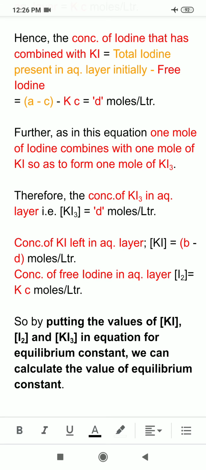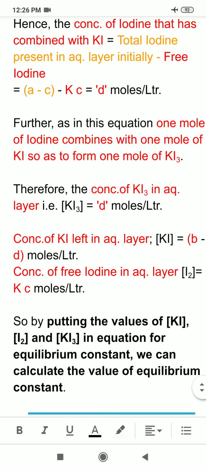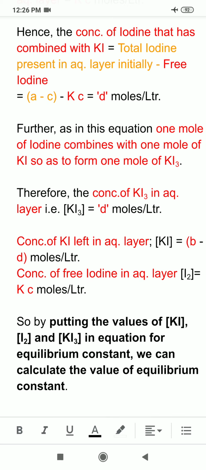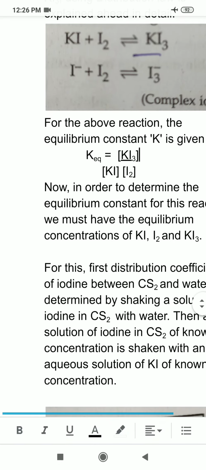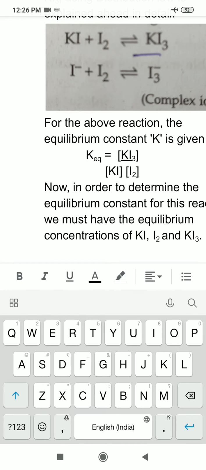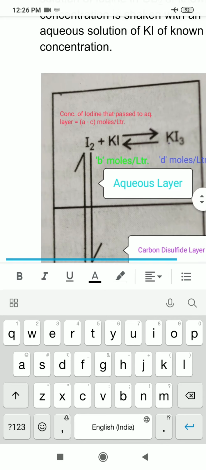So please note here that by using distribution law I determined the molar concentration of KI3 as well as KI and as well as molecular iodine. And see here that the expression for the equilibrium constant for this reaction is the molar concentration of KI3 upon the molar concentration of KI into the I2 concentration.